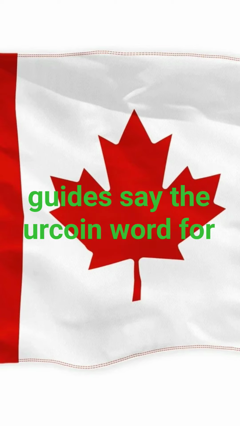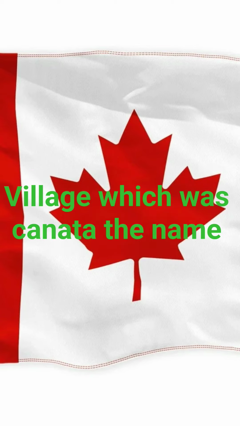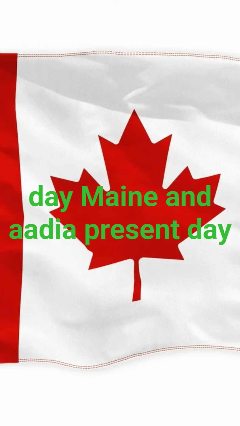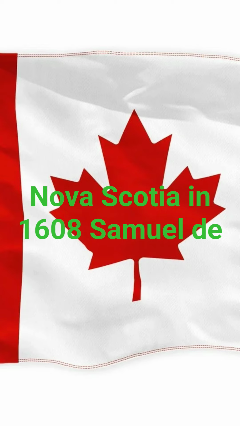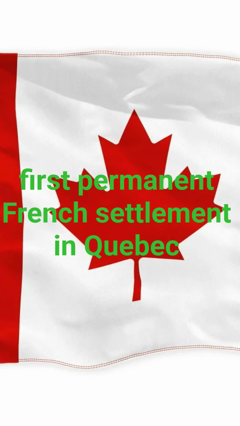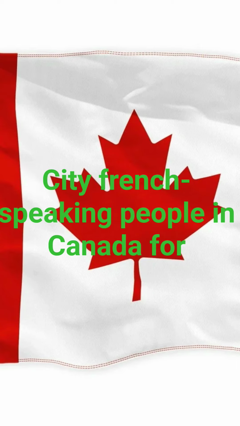He had heard 2 Indigenous guides say the Iroquoian word for village, which was Kanata. The name of Canada began showing up on maps in the mid-1500s. In about 1604, European settlements in Canada were built in St. Croix Island, present-day Maine, and Acadia, present-day Nova Scotia. In 1608, Samuel de Champlain led the foundation of the first permanent French settlement in Quebec City.